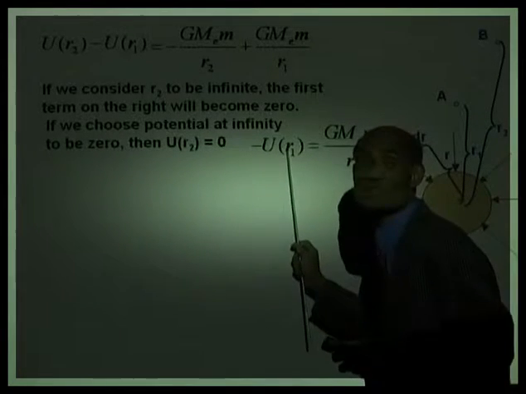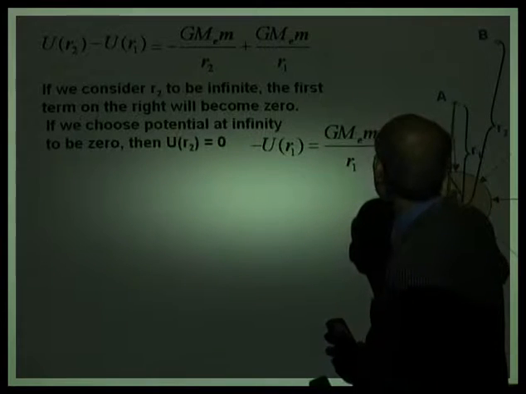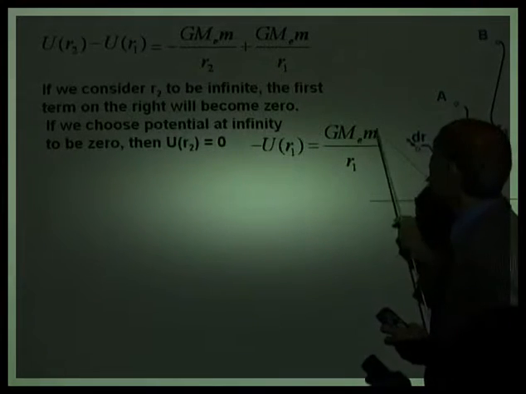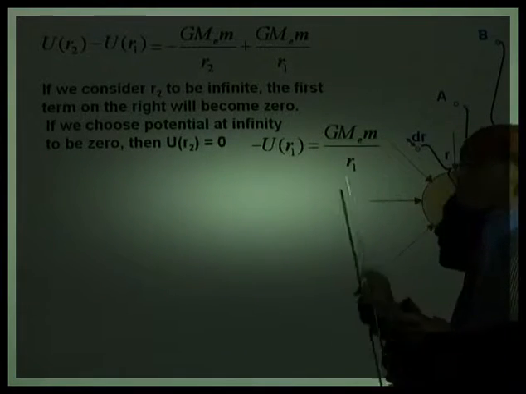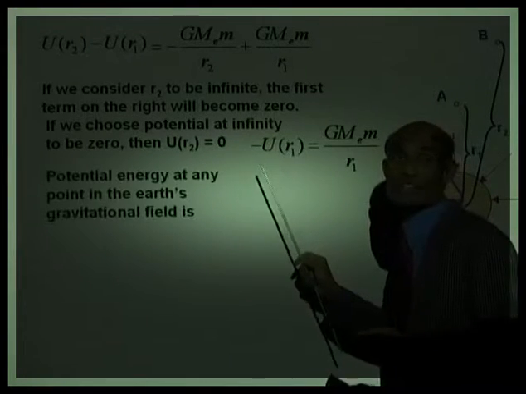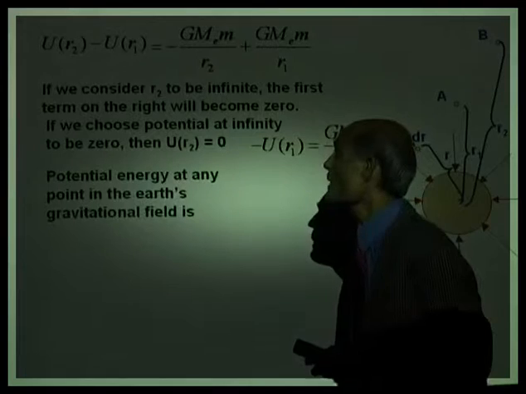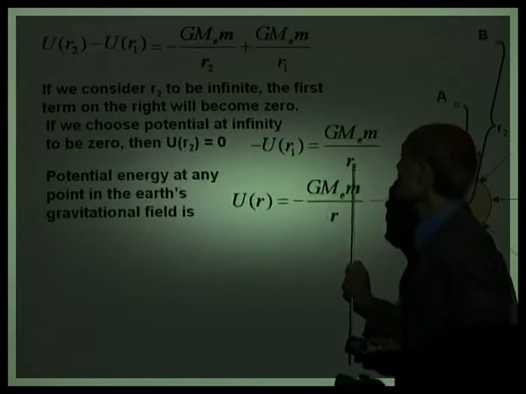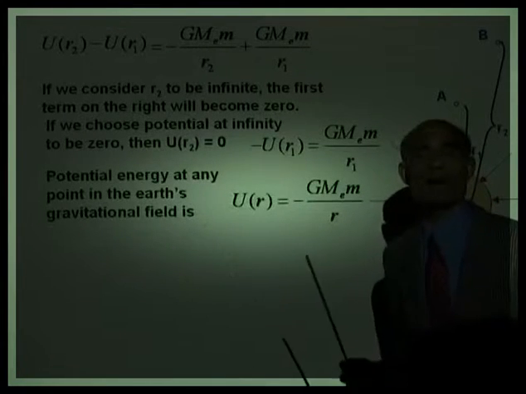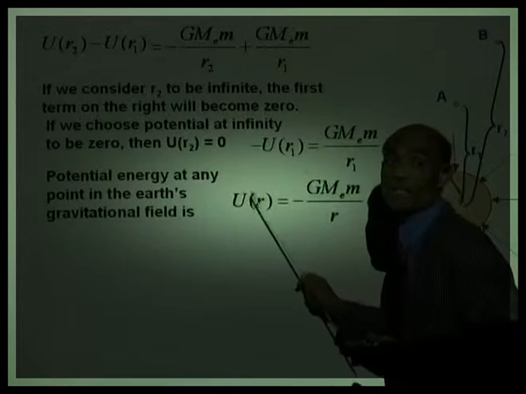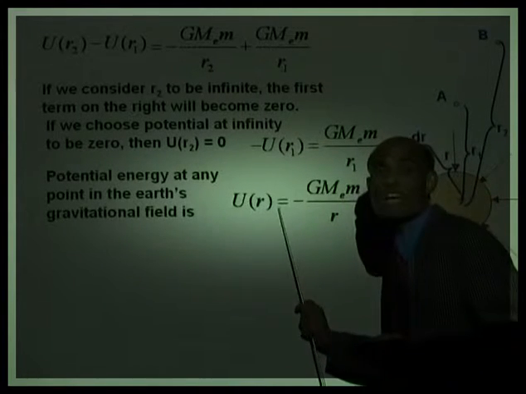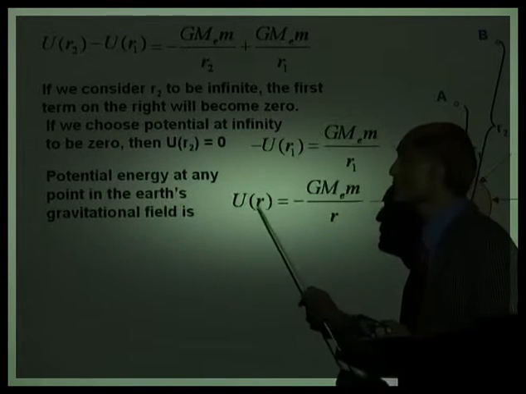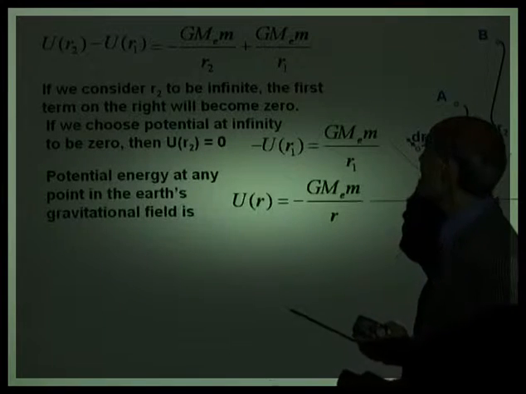Now what does U(r1) represent? Potential of the object at point A. In other words, this is a measure of the potential energy of an object of mass m placed at a distance r1. And now, if you rewrite this, potential energy at any point in the gravitational field of the Earth can now be written as, look at this, I replaced this r1 by any value r, and the negative I gave it to the right. So this is a measure of the potential energy of an object m placed at a distance r from the center of the Earth. It is U(r) equals negative G M_E m over r.